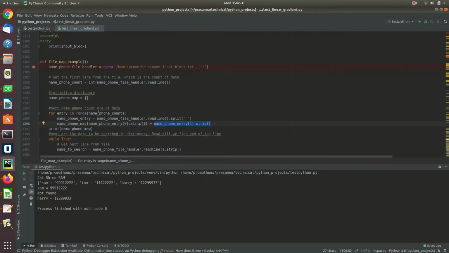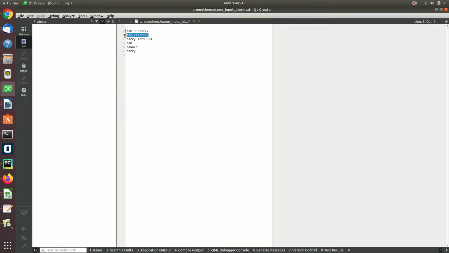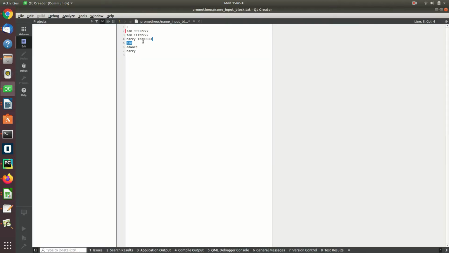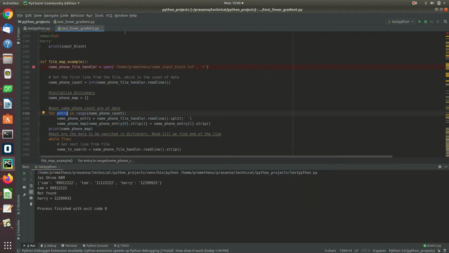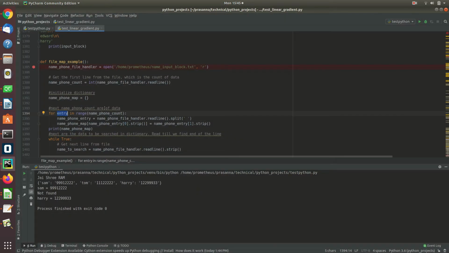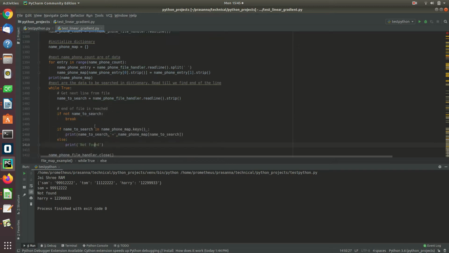Entry for 0 happened, entry for 1, then you read this line, then you point here, entry for the next line, you read this, and then you fill up. So reading 3, I made it 3 lines I read, so the next line it is pointing to is here. Okay, so now I say as long as I have the data, this is while true, I read,